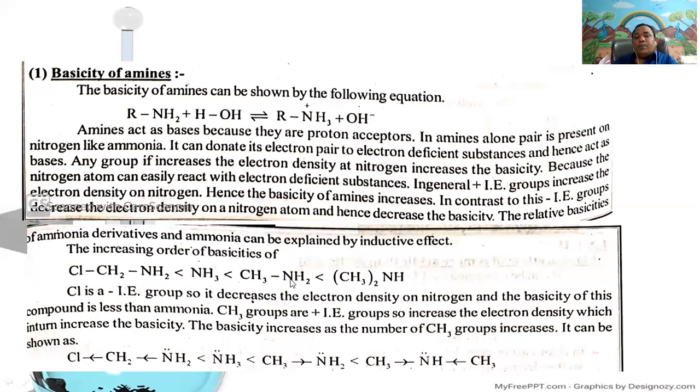Next, compared with methylamine, dimethylamine is more basic than methylamine because in dimethylamine, due to the presence of two plus inductive effect methyl groups, the electron density on nitrogen increases. Therefore, the basicity of dimethylamine is more than methylamine. That is the basicity of amines.